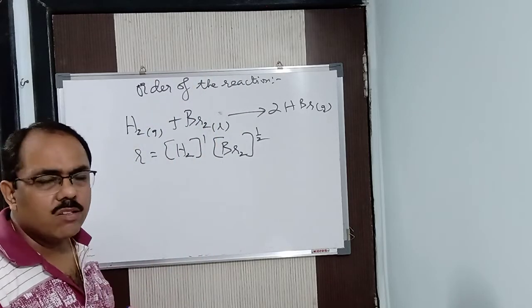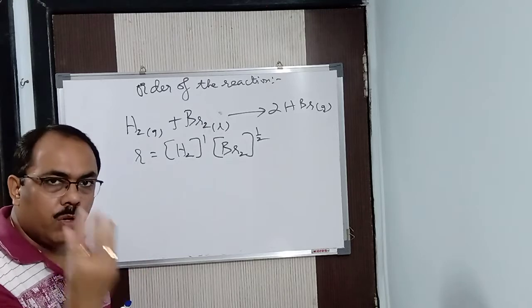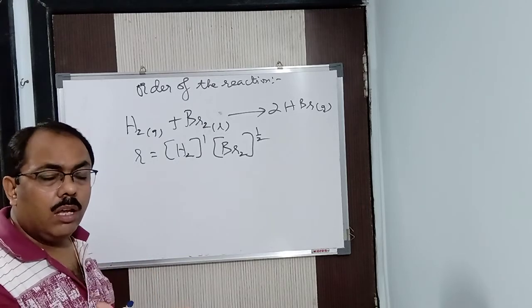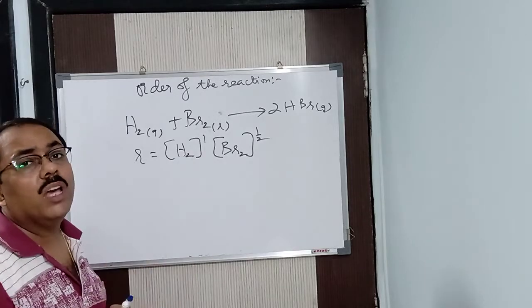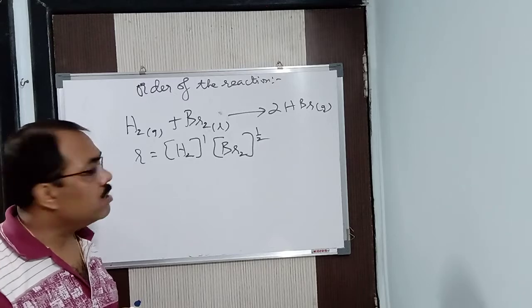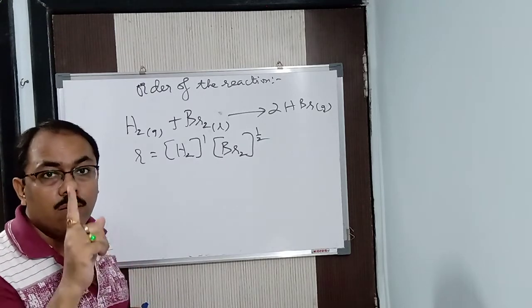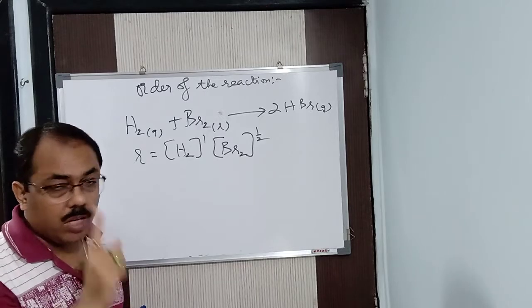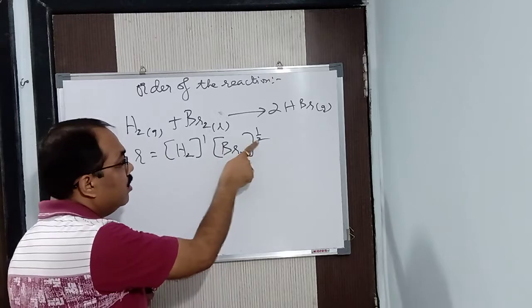But practically it is not so. Practically, half a mole of bromine liquid reacts with 1 mole of hydrogen gas to give 1 mole of HBr. Understood? Here we are getting 2 moles for 1 mole of HBr. For that particular reason it is this.